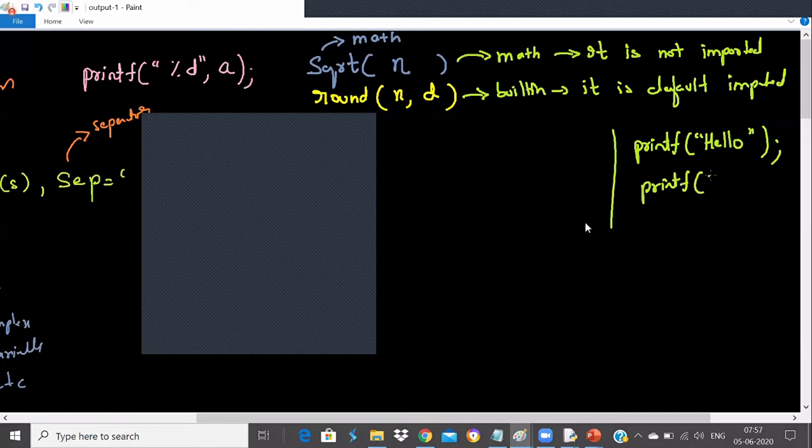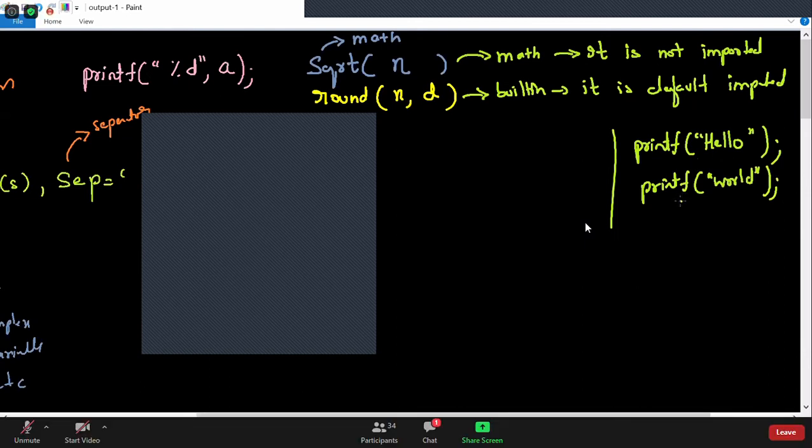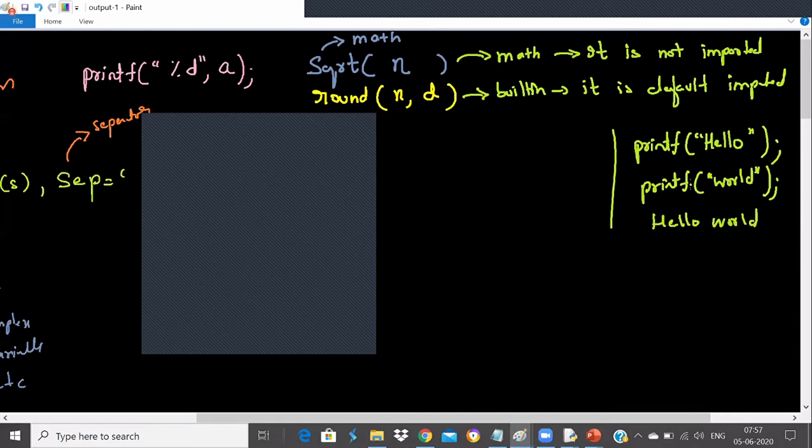We don't find semicolons in Python. Then printf world. Now, what do you think in C language, guys? In C language it is hello world in the same line. Very good.